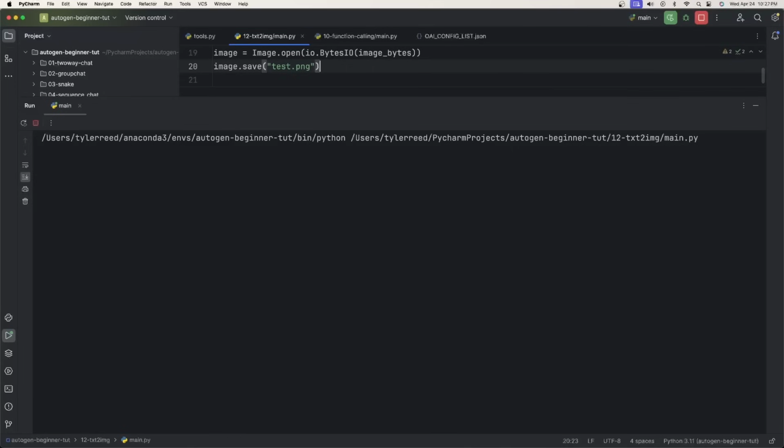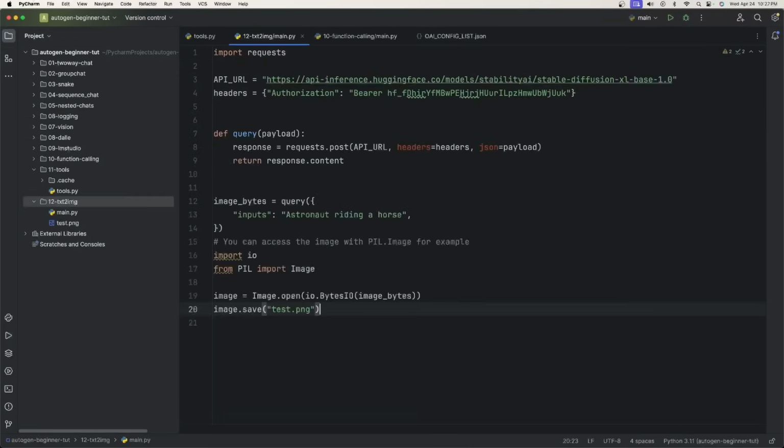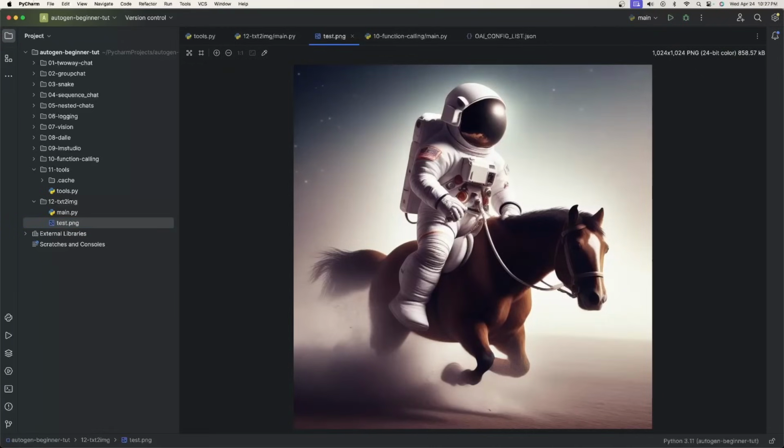So I'm just going to run this. It finishes. I minimize the terminal, and here we are. We have a test.png, and here is our astronaut riding a horse. It is that simple. And if I were to do this on my machine, this would take so long, if my machine didn't crash before it finished.